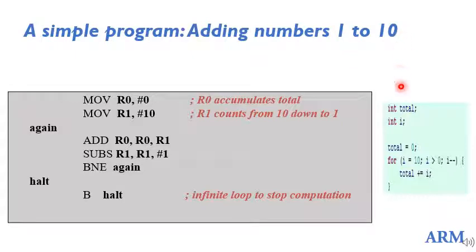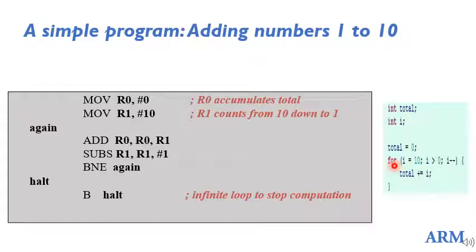I have an integer defined as total and an integer i that functions as a counter variable, and this total is going to hold the sum of the numbers from 1 to 10. First I have initialized the total to 0. Then I have a for loop.